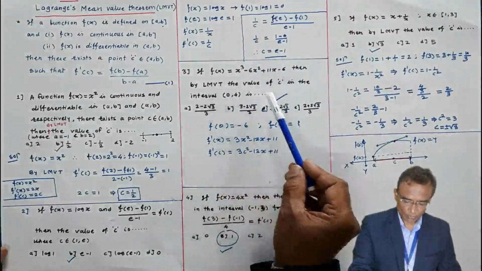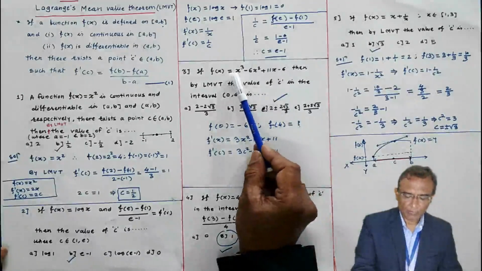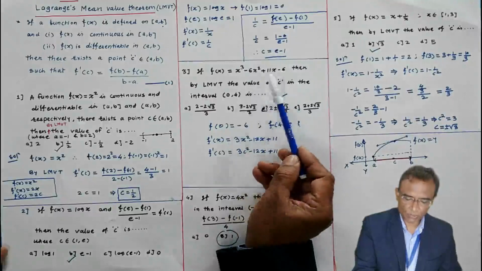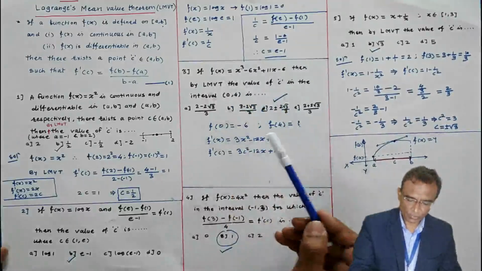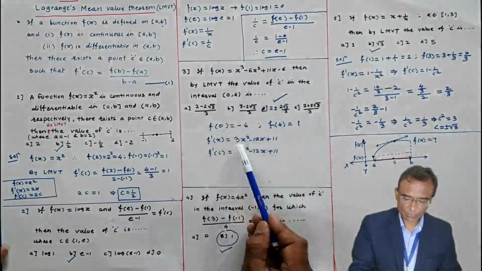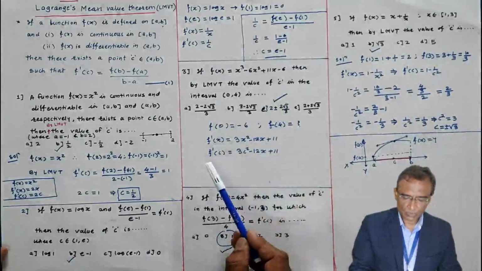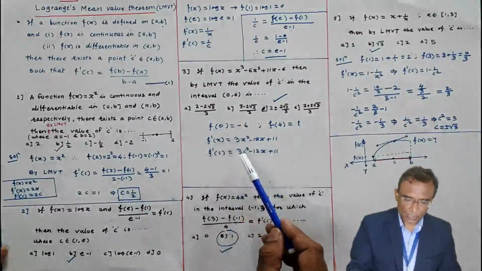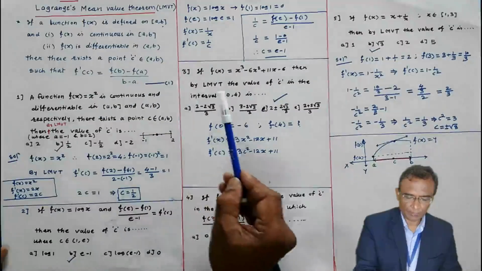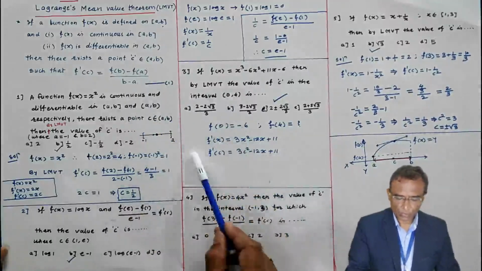Now, the next problem, this one, it is for you, you try to solve. f(x) is given, interval is 0 to 4. Find f(0), means put x equal to 0, and x equal to 4 so as to get the values of f(0) and f(4). Find the derivative of this function, f'(c) you have to find, put x equal to c so as to get f'(c), and then all these values you have to put here. f'(c) is equal to f(b), means f(4) minus f(0), by 4 minus 0, like that.